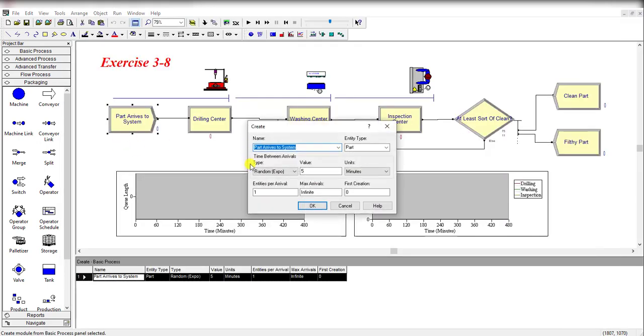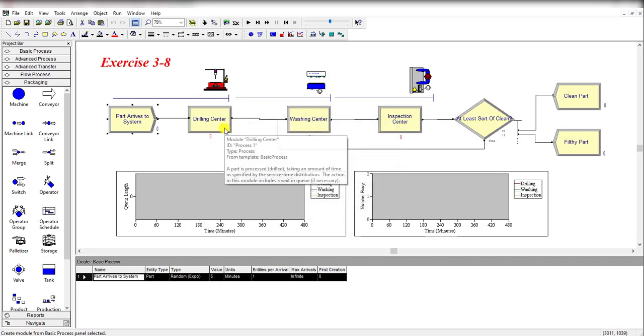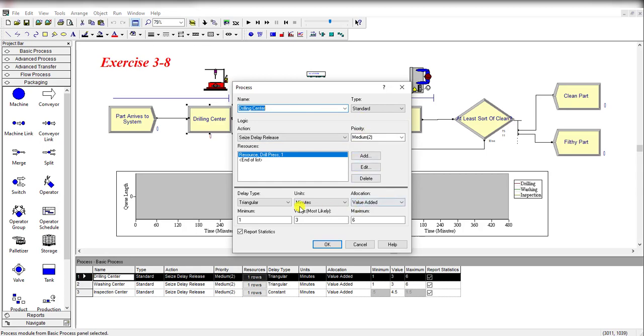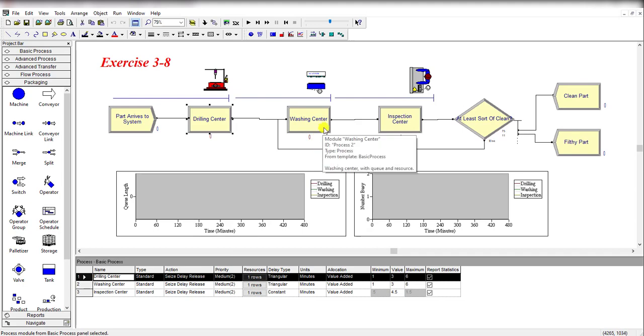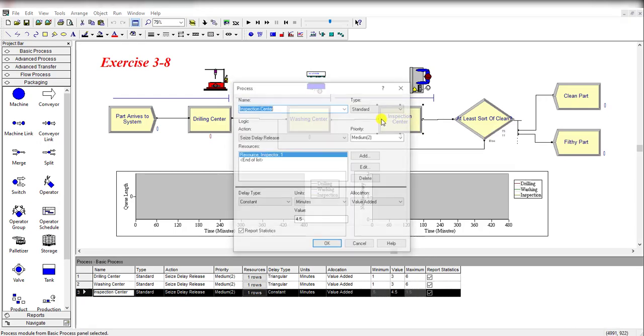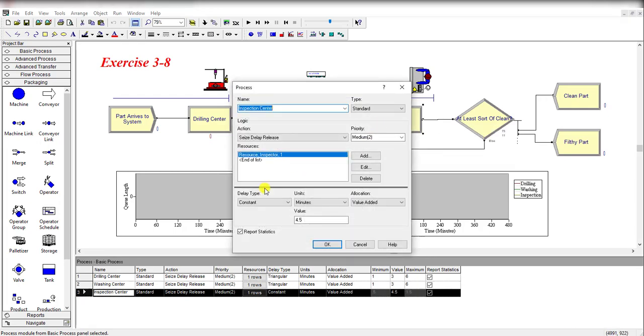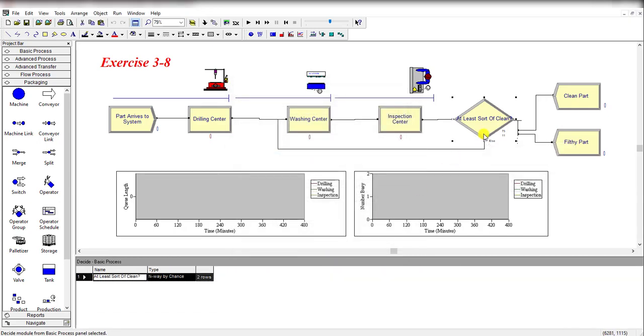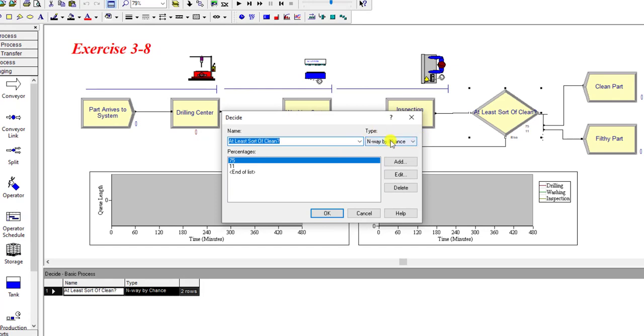So here you can see parts arrive to the system using the create module, and there is nothing changed in this module, and there is also nothing changed in the drill center process module, and there is also nothing changed in the washing center process module, as well as nothing changed in the inspection center process module. We have to only change the type of the decide module from two-way by chance to n-way by chance,